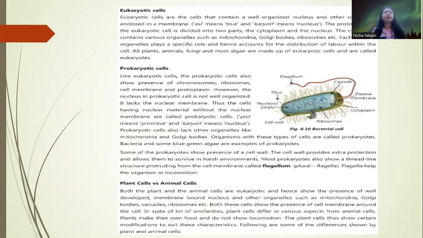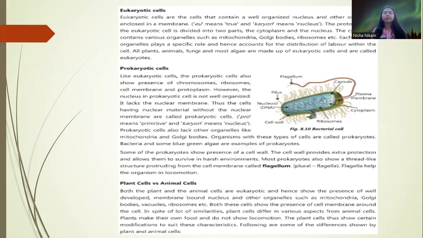Prokaryotic cells also lack other organelles like mitochondria or Golgi bodies. Organisms with these types of cells are called prokaryotes. Bacteria and some blue-green algae are examples of prokaryotes. Some of the prokaryotes show the presence of a cell wall. The cell wall provides extra protection and allows them to survive in harsh environments. Most of the prokaryotes show thread-like structures protruding from the cell membrane. They are called flagella, and flagella help in the locomotion of the organism.